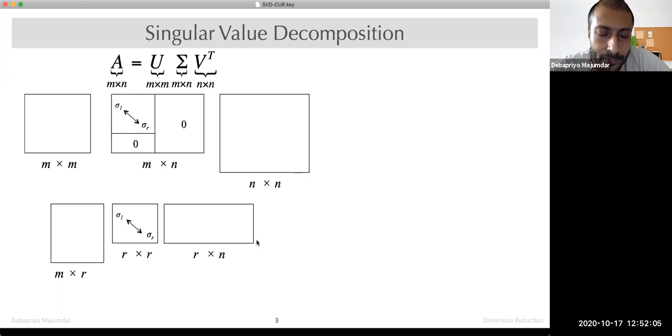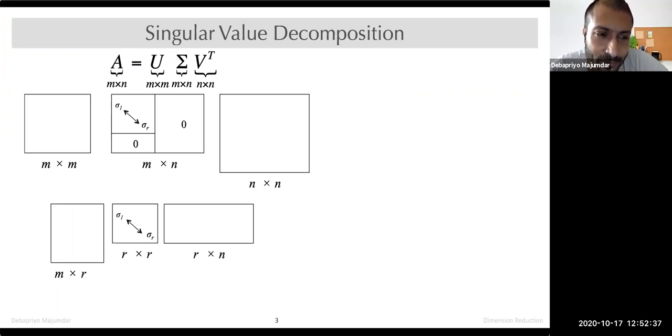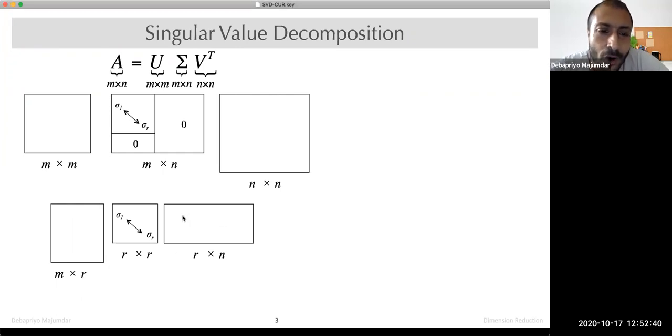Sigma, we already intuitively figured, are the scaling factors. Sigma 1 is the scaling factor for the first singular vector or first principal component, then the second one, and so on. So we understand this is more like a change of basis. Instead of looking at the data in the original frame, we would do better to look at it in the frame where my first axis is very important, the second axis is the next important, and so on. So this is more like a change of basis. What are the columns of this matrix V transpose? Any guess?